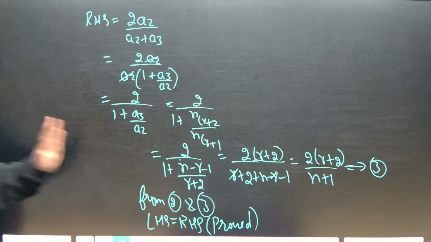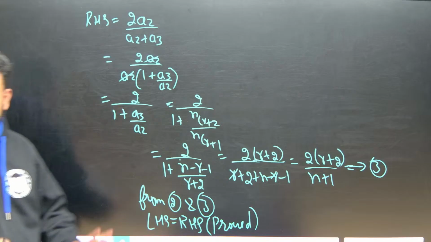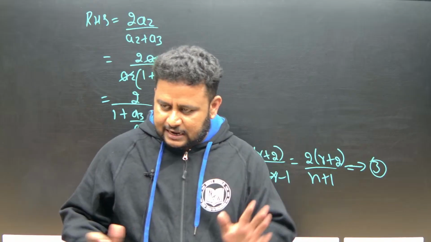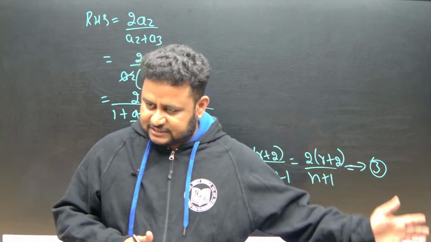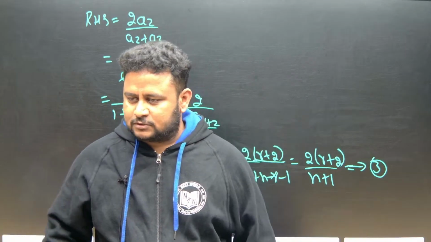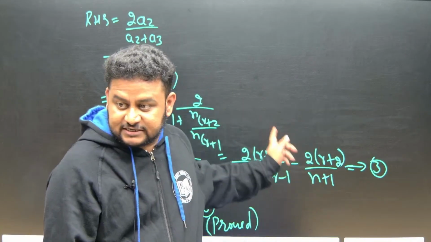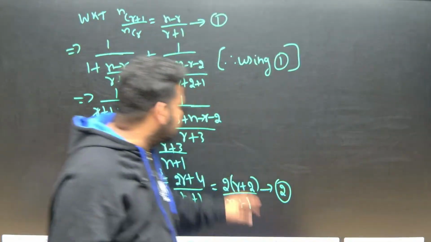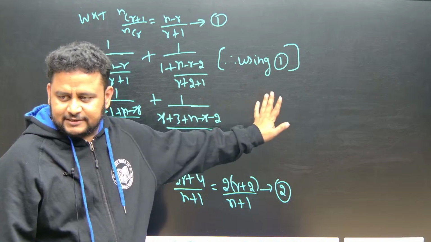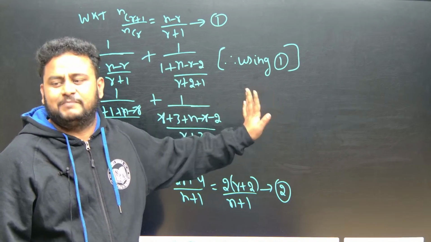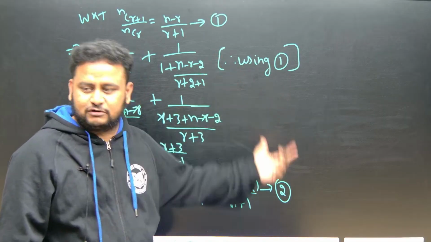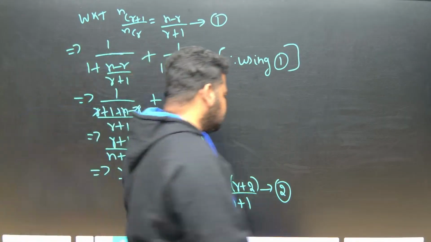LHS you take, you will get the simplified value. RHS you take, you get the simplified value. That's it. You take 2 equations, LHS you write as equation 2, this is equation 3. From 2 and 3, LHS is equal to RHS, proved. 7 marks complete. But you have to write the reason there. Most importantly, therefore using 1, we know that. Then only you will get full marks. Otherwise, you will get 5 or 6 marks. That reason is very important, write it in every question. Clear? This is the way you have to solve this question.